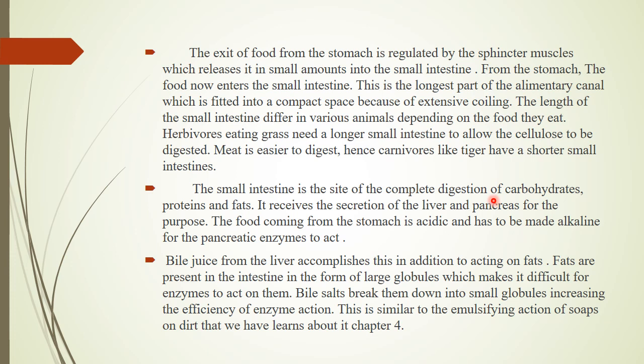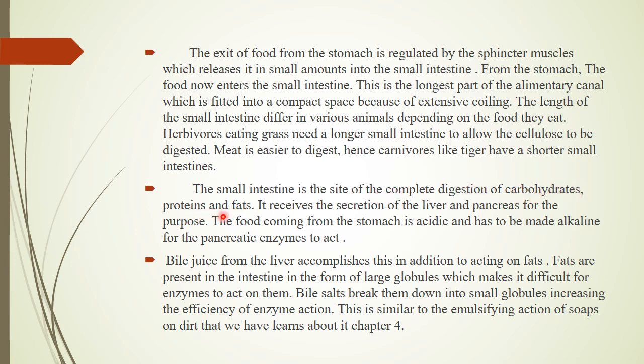As I told you, in human beings the process of digestion involves ingestion, digestion, absorption, assimilation and egestion. So the small intestine is the part where the whole digestion gets completed, and the absorption part is concerned with it.